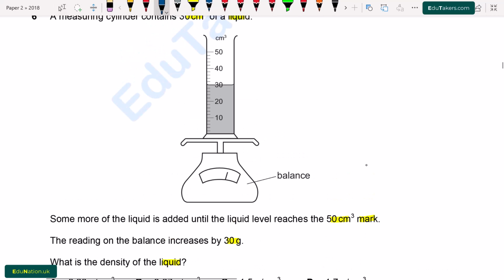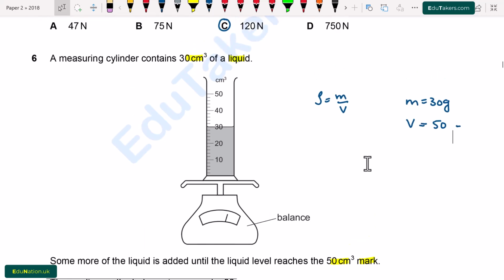We know that density is equal to mass over volume. Mass is given, which is 30 gram. And to find the density of the liquid, we have to find the volume of the liquid. So the volume of the liquid will be equal to 50 cubic centimeter minus the initial reading, which is 30 cubic centimeter. So it will be equal to 20 cubic centimeter.